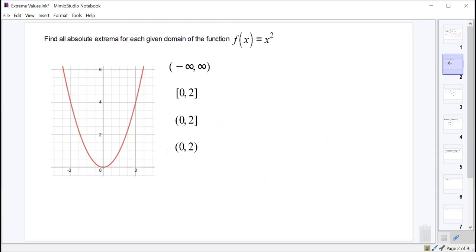Spectacular. All right. So let's take a look at a nice, simple, easy function here. f of x equals x squared. So if we are looking at just the normal domain of this function, from -infinity to infinity, what is the absolute minimum? Zero. Okay, 0, and it occurs at x equals 0.